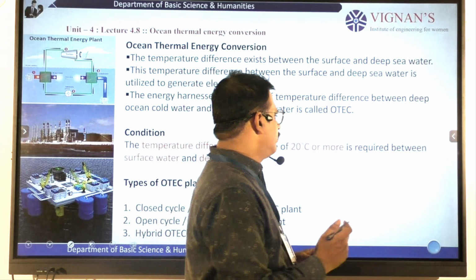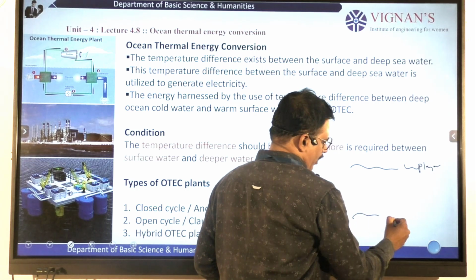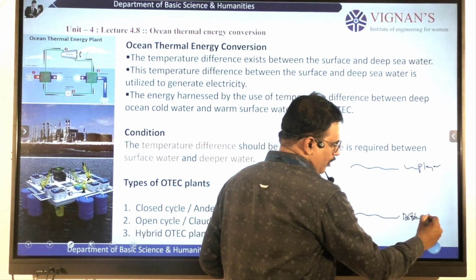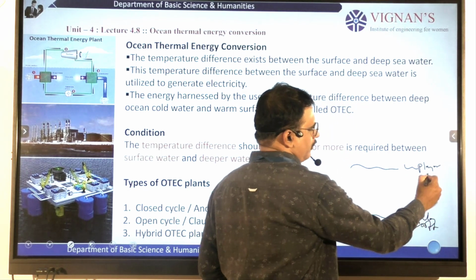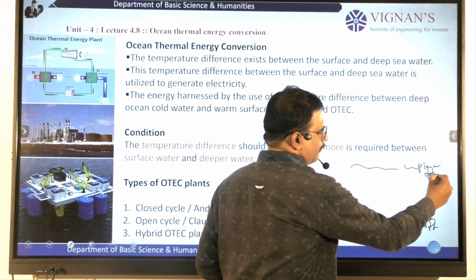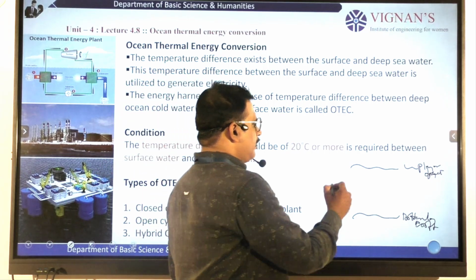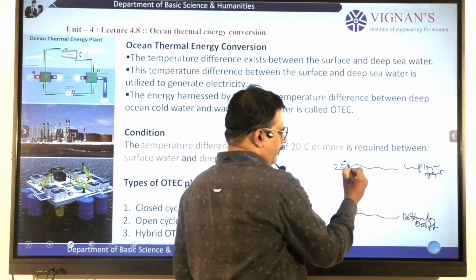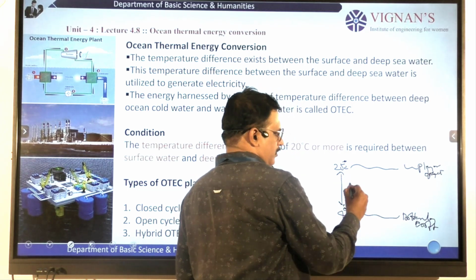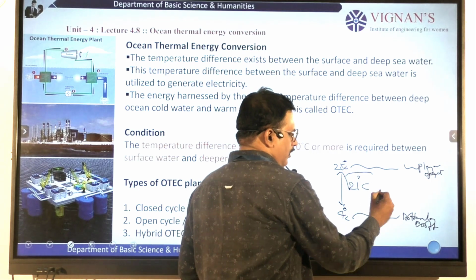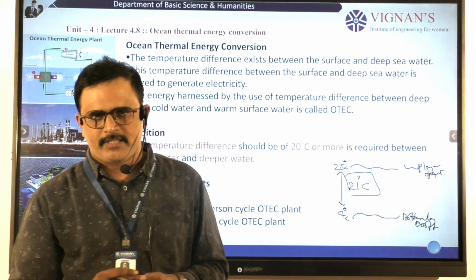On a general note, in any ocean, there is an upper layer and a bottom layer. The bottom layer means around 100 feet depth. When you consider this as 0 feet depth and 100 feet depth, the temperature here is approximately 25 degrees centigrade, and here it may be 4 degrees centigrade. This difference of 21 degrees centigrade helps to run the turbine to generate electricity.